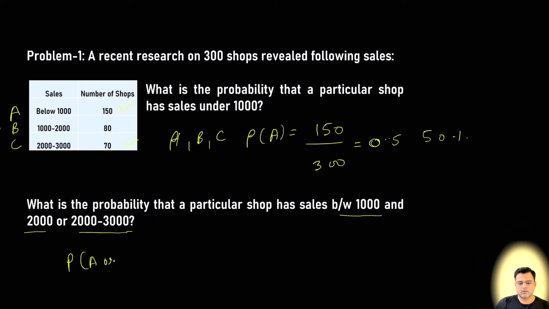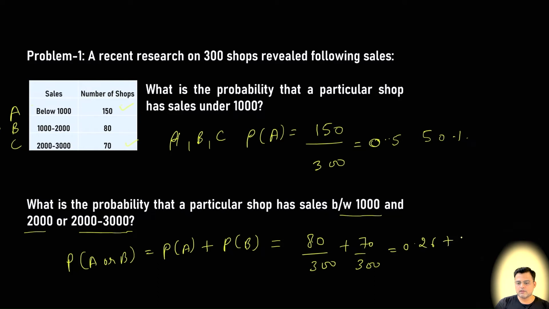Probability of A or B is equal to probability of A plus probability of B, which is 80 by 300 plus 70 by 300, which is 0.26 plus 0.23, which is equal to 0.49. So there is a 49% probability that a particular shop has sales between 1000 and 2000 or 2000 to 3000.